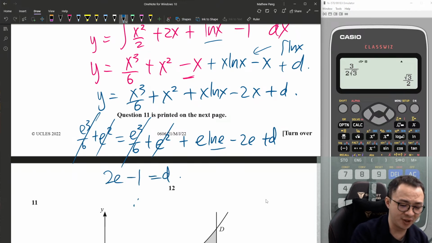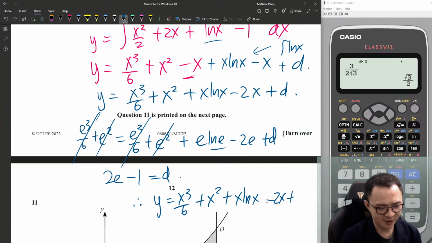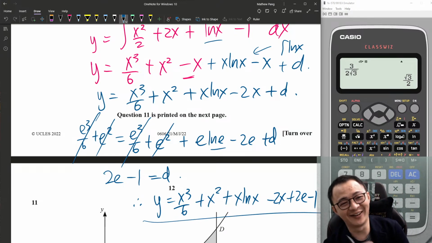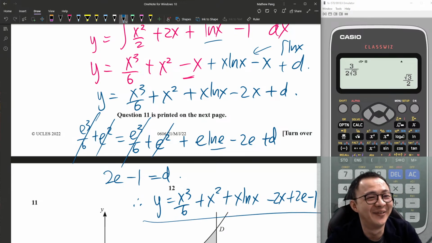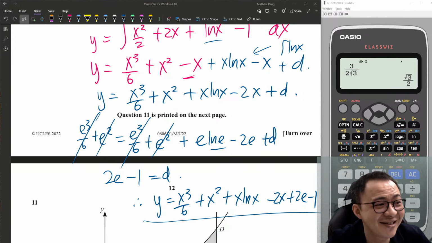So my whole equation should be x cubed over 6 plus x squared plus x ln x minus 2x plus 2e minus 1. I hope it's correct. Don't tell me my answer is wrong. I will be very sad. Okay, I will just go check my answer to make sure I got it correct.